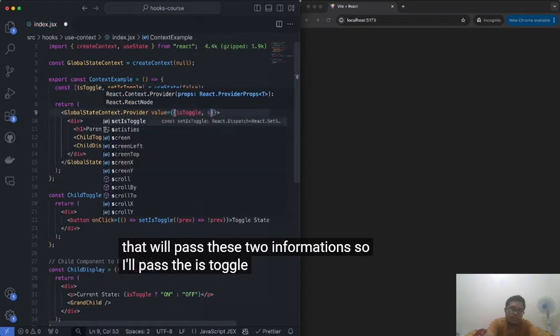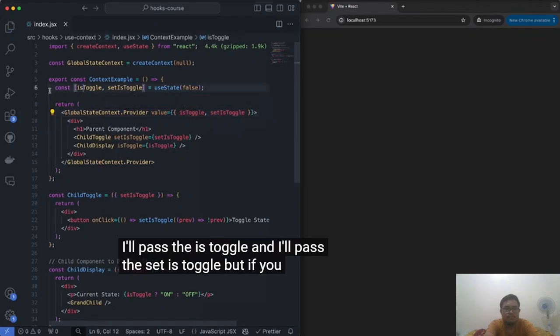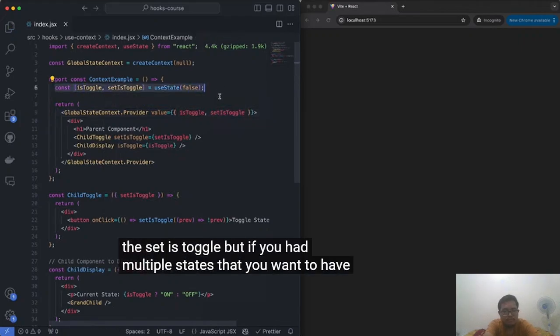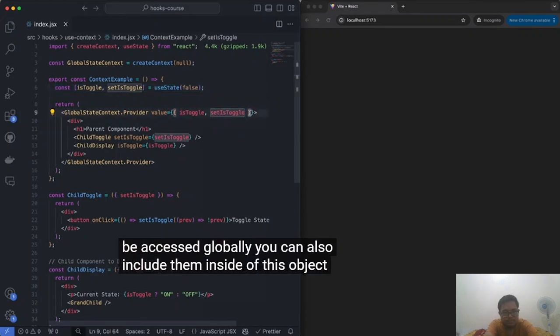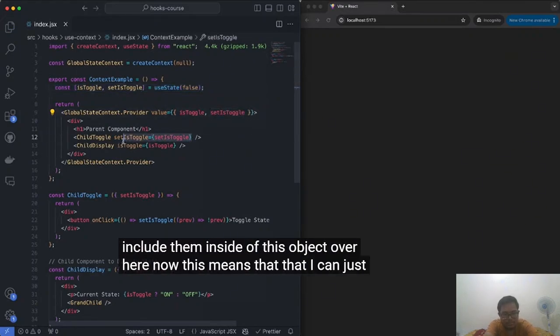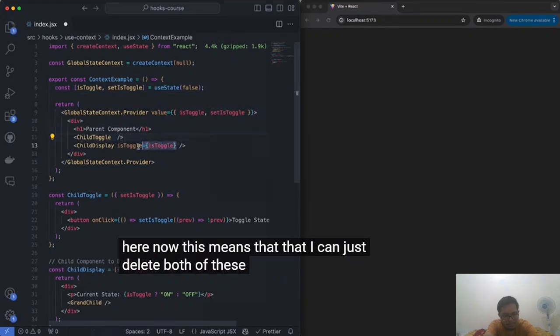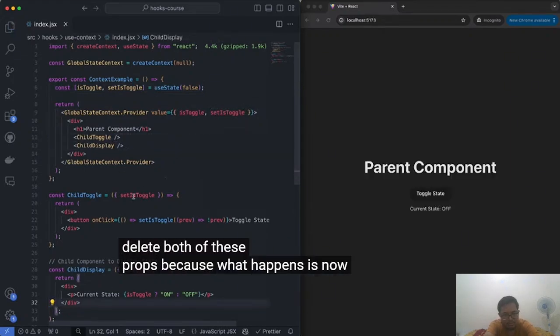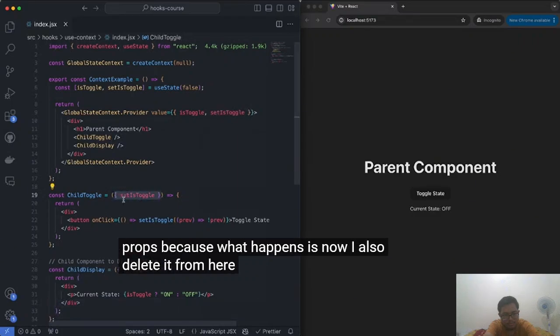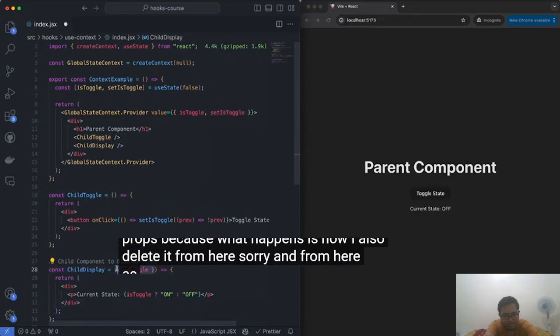So I'll pass the is toggle and I'll pass the set is toggle. But if you had multiple states that you want to have accessed globally, you can also include them inside of this object over here. Now, this means that I can just delete both of these props, and I'll also delete it from here, sorry, and from here as well.